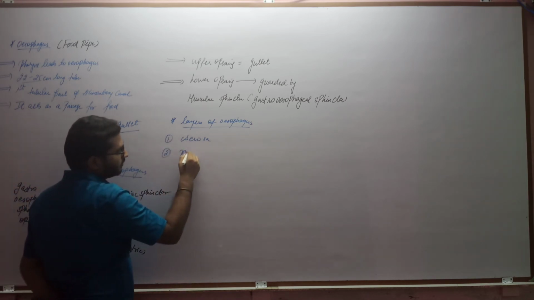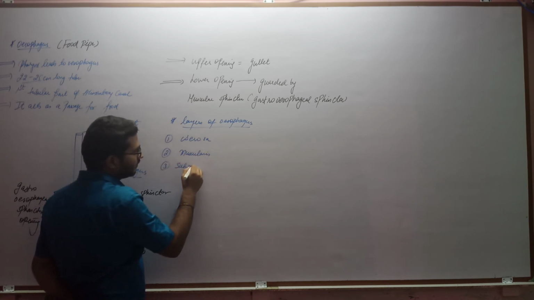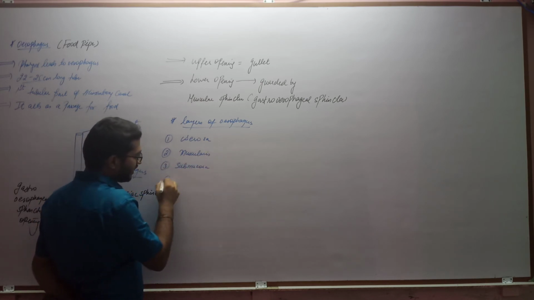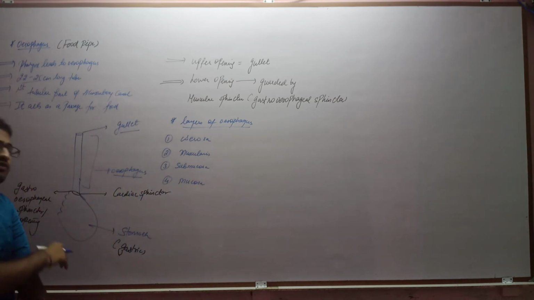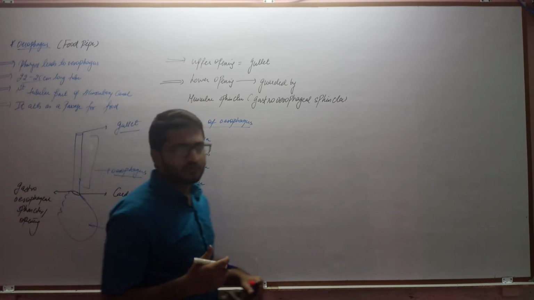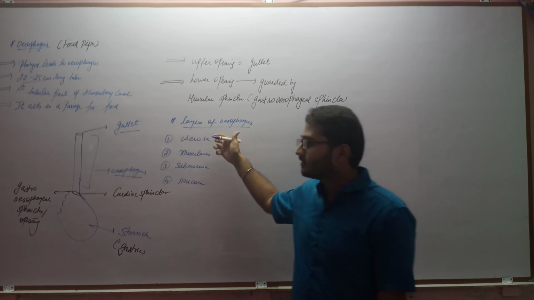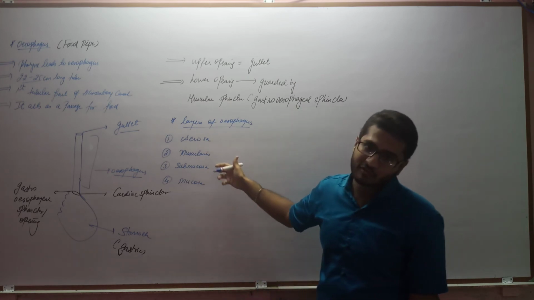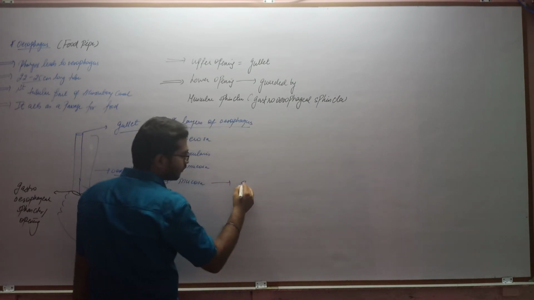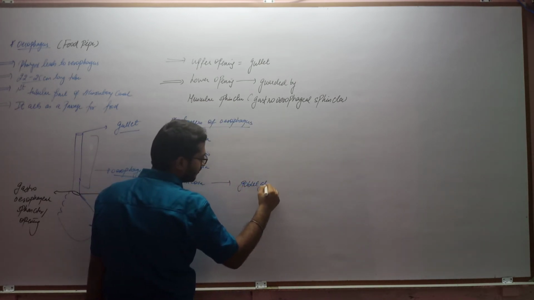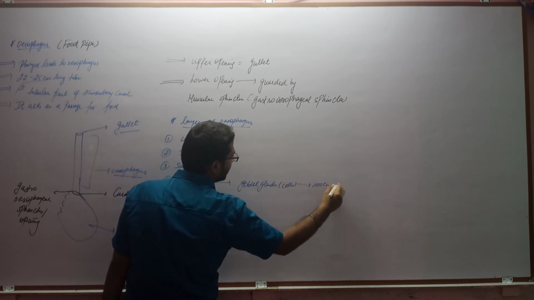Serosa, muscularis, the third is submucosa, and the fourth one is mucosa. So there are four layers present in the region of the esophagus. When we take a cross section, the layers visible under the microscope are serosa, muscularis, submucosa as well as mucosa. This mucosa layer has goblet glands or goblet cells, and these will secrete the mucus.